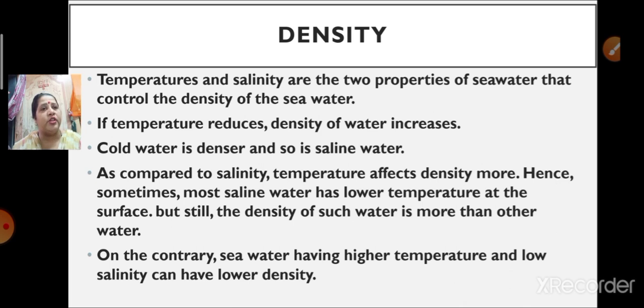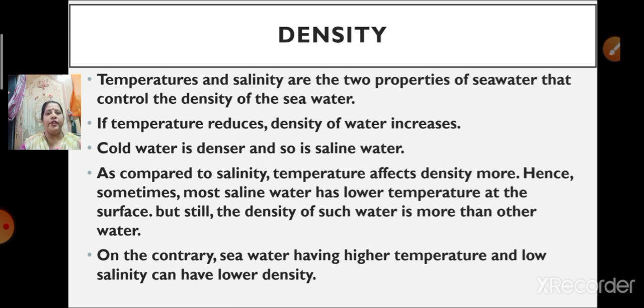Temperature and salinity are the things which can change the density of water. So in this part we are going to learn how temperature and salinity affect the density of water. Density of seawater.